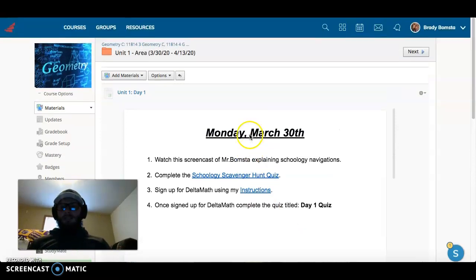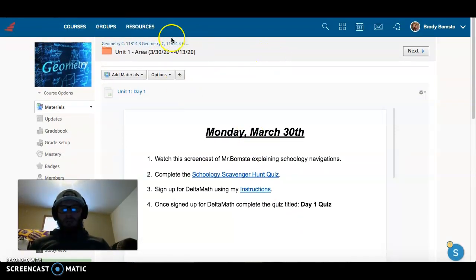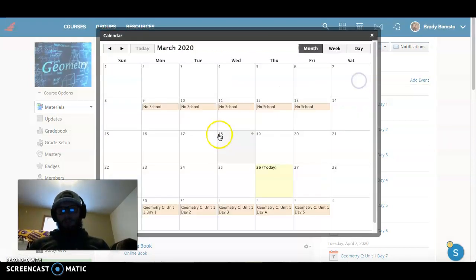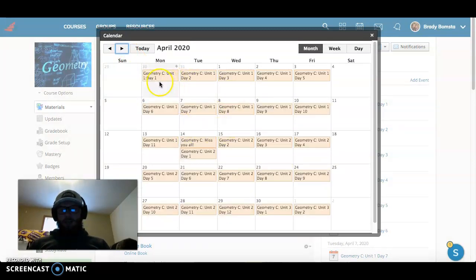Along with that, the whole course is going to be 4 units. We're going to have Unit 1, Unit 2, Unit 3, Unit 4, and that will all be shown in your calendar. So whenever in any doubt, follow along with what we have on the calendar.